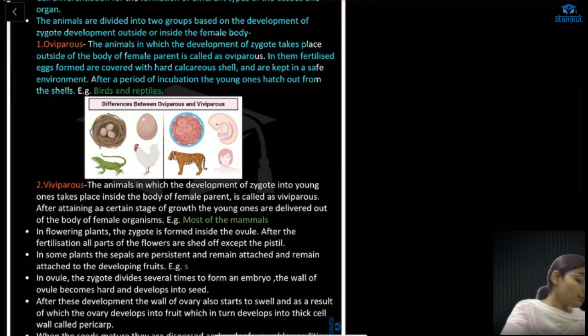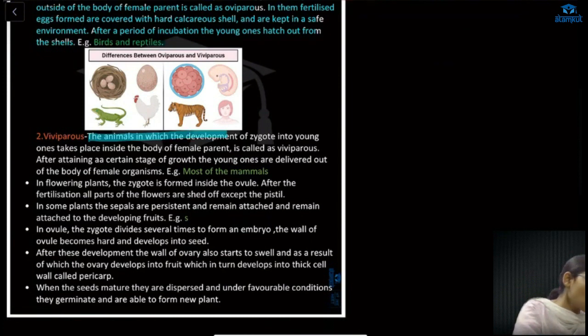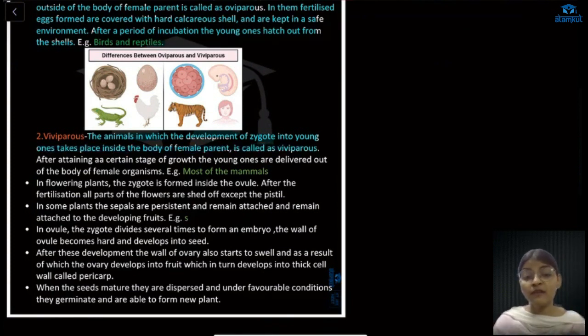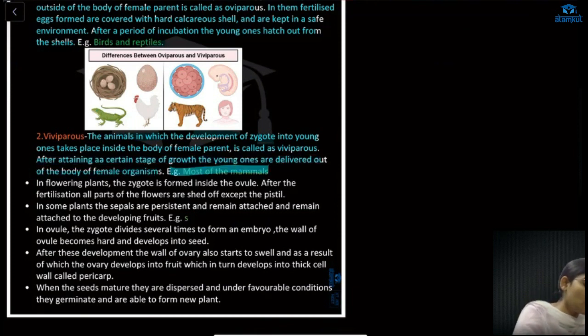Now, viviparous. What do viviparous animals mean? Those animals in which the development of the zygote into young ones takes place inside the body of the female are called viviparous. Means the whole development takes place inside the body of the female animal. After attaining a certain growth, the young one is delivered outside the body of the female. Incomplete development will not occur here, and most mammals follow this kind of viviparous process. So after attaining a certain stage of growth, the young ones are delivered out of the body of the female organism. Example: most mammals.